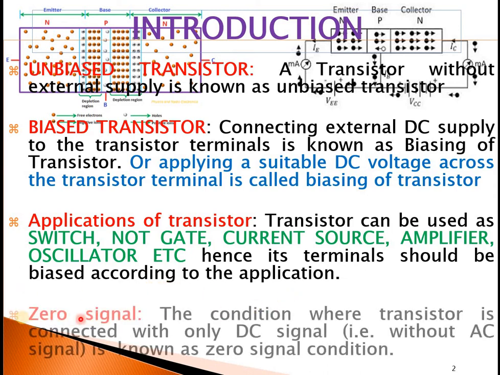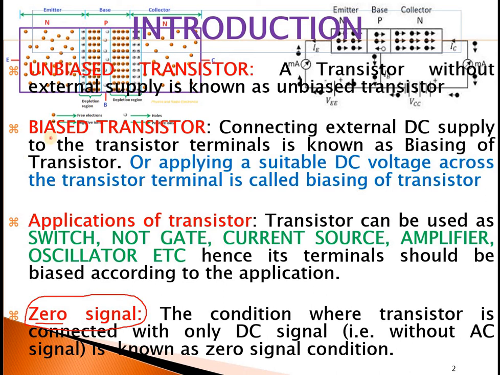And one more important terminology is zero signal. Zero signal is very important. Why? What is the zero signal means? When we move on to the next chapters like amplifiers, we will be using this word zero signal.